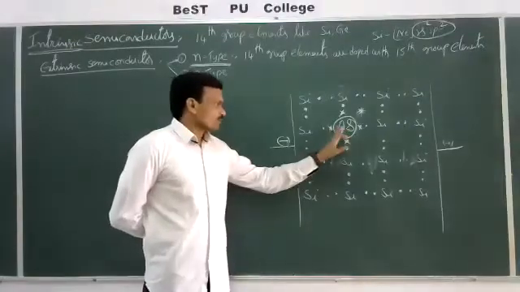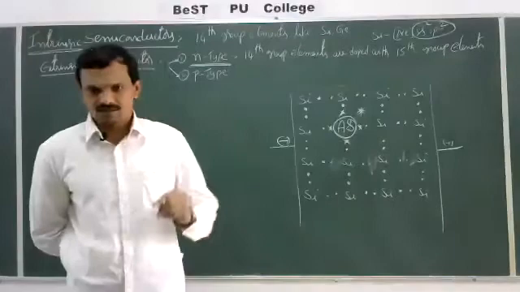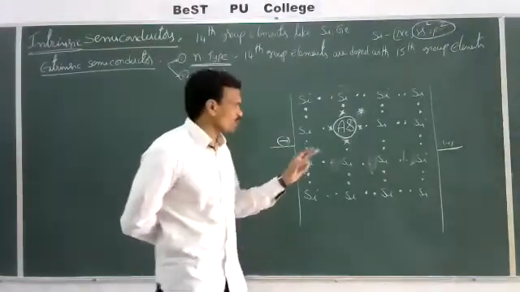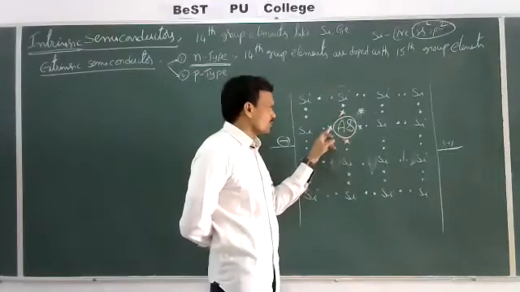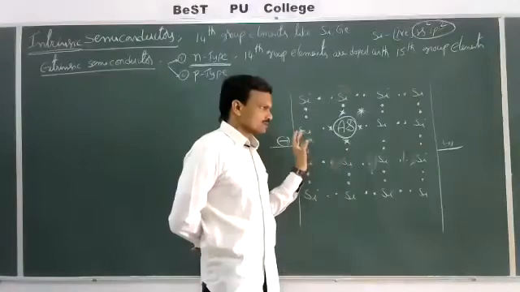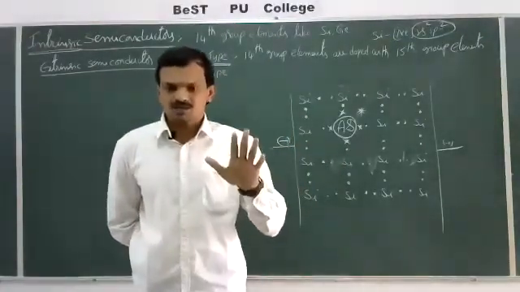See, 15th group elements, there is arsenic contains 5 valence electrons. Out of the 5 valence electrons, only 4 valence electrons are involved in bonding with 4 other silicon atoms, whereas the 5th valence electron is free, which is not involved in bonding.